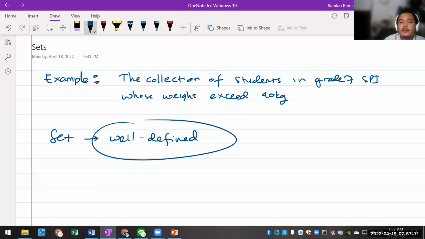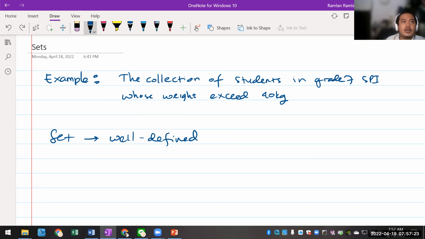Okay, so well defined means that it is clear. You don't have any ambiguous words. So there is nothing ambiguous, for example if I say this is red, then everyone says that this is red. So there are no different opinions. We call it well defined. Okay, so the collection of students in grade 7 SPE whose weight exceeds 40 kilograms is very clear, guys. If I say whose weight exceeds 40 kilograms, you can actually measure this using a scale. If you see that it is more than 40 kilograms, then that student is included in this collection.